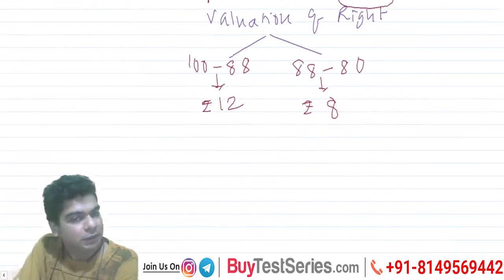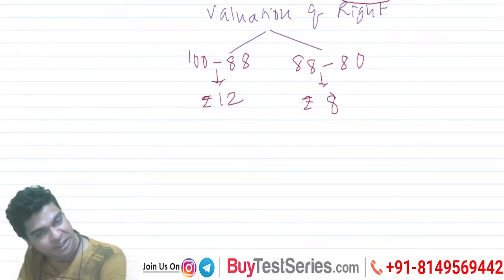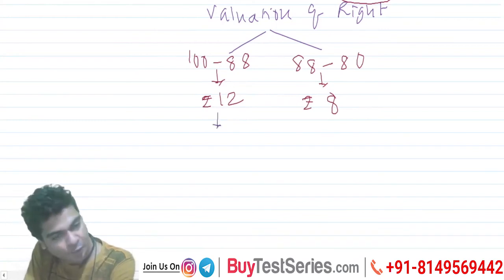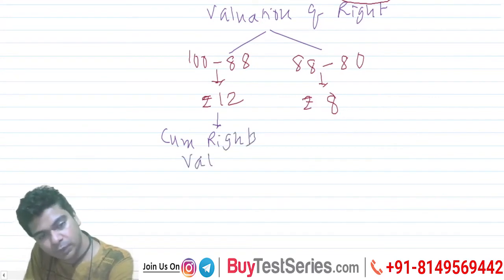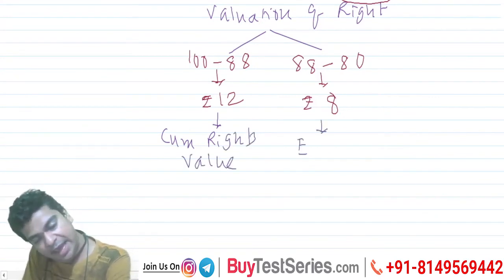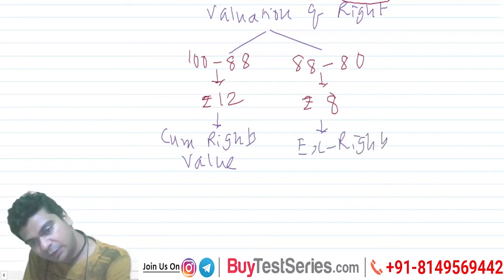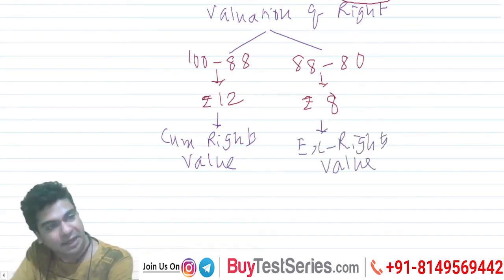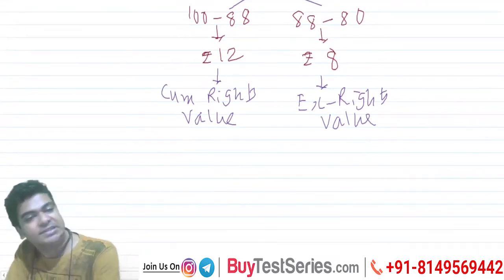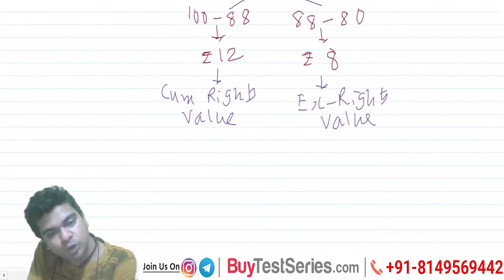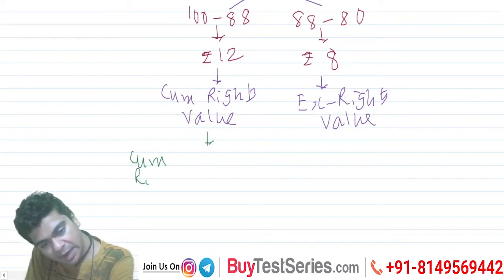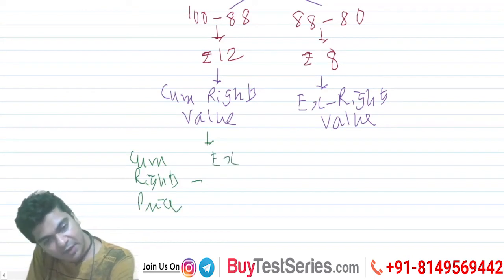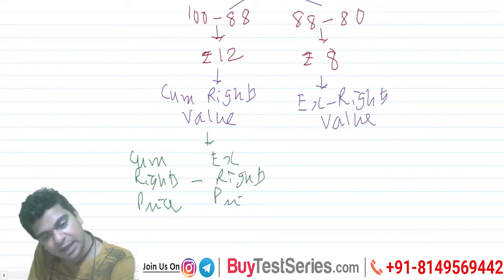Getting it? So these are the two schools of thought for valuation. This is what is known as cum-rights value, and this is what is known as ex-rights value. Okay, these are the two ways in which the right can be valued. If you are seeing it as a formula, how will you get the cum-rights value? Cum-rights value will be cum-rights price minus ex-rights price. Simple. This is how I'll get the cum-rights value.